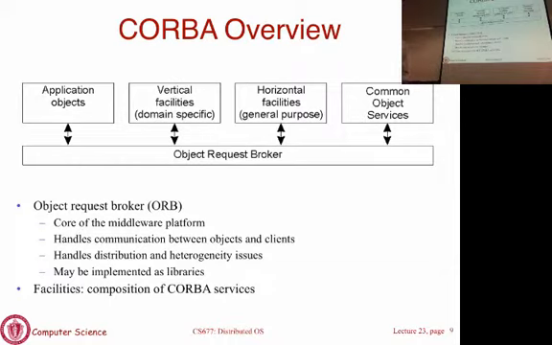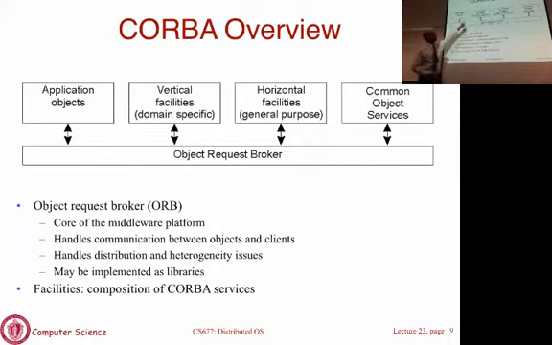So this is an overview of Corba. Corba stands for Common Object Request Broker. What is at the heart of this middleware, the layer that is responsible for a lot of the communication, is called a broker, object request broker, or an ORB. As the name suggests, there are objects, they make requests, and the requests flow through this ORB layer.